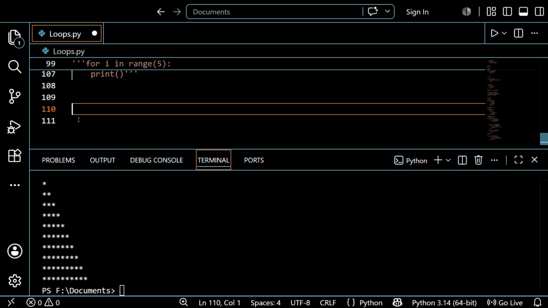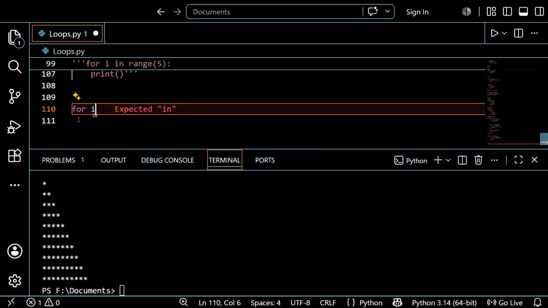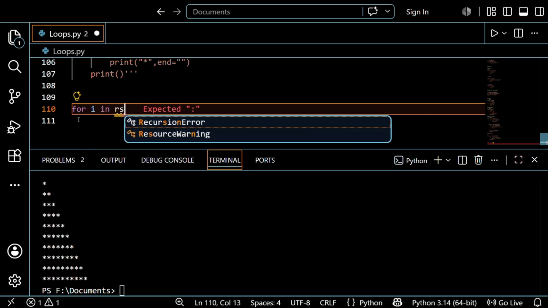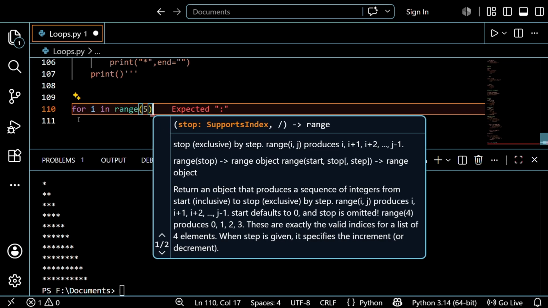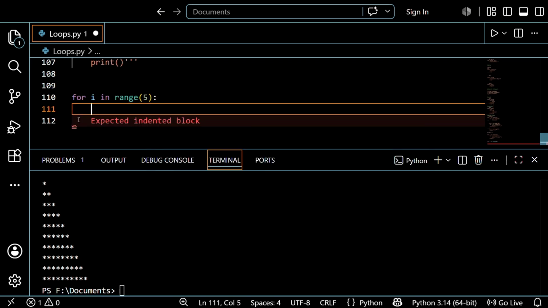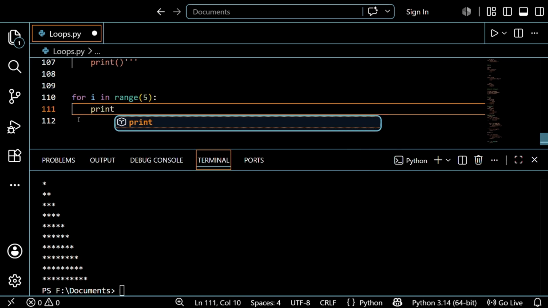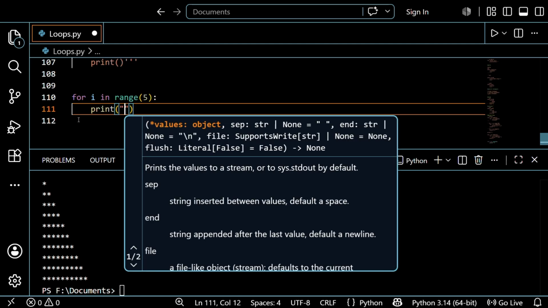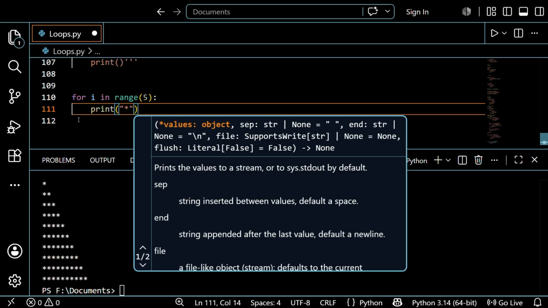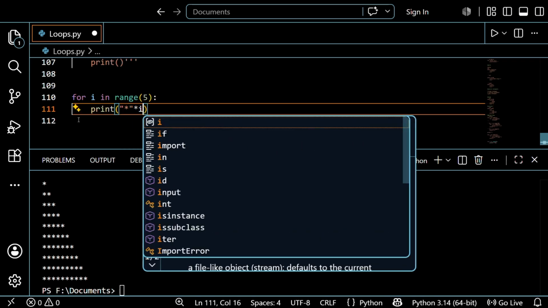So the solution of this question is: for i in range, just give 5. After that, print the symbol star into i.